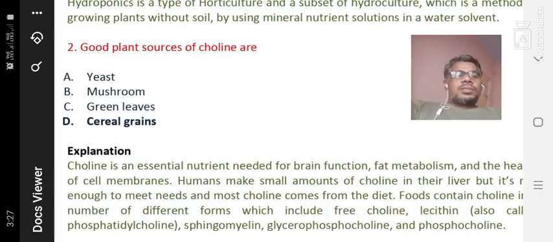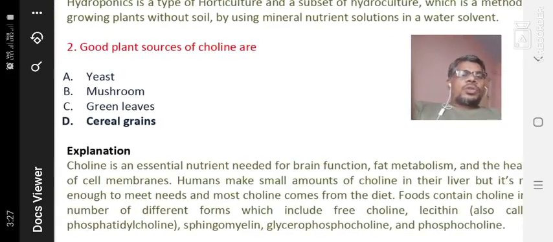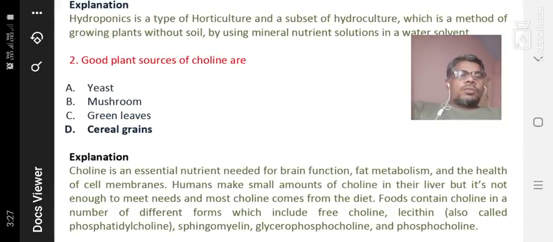Choline is an essential nutrient needed for brain function, fat metabolism, and the health of cell membranes. Humans make small amounts of choline in the liver, but it's not enough to meet the need, and most choline comes from the diet.